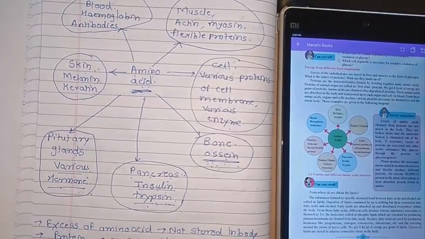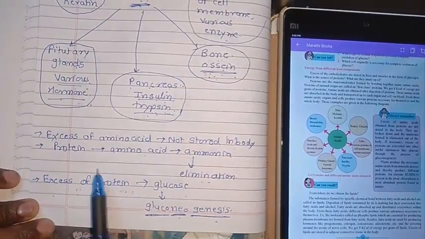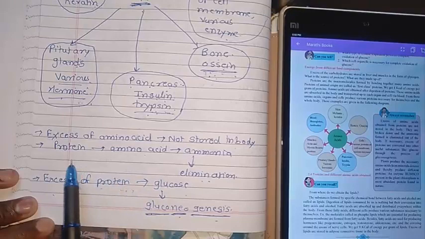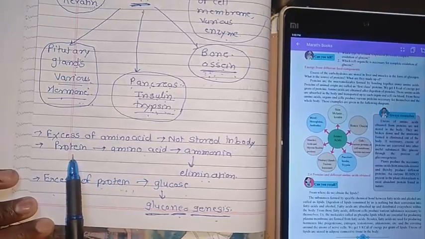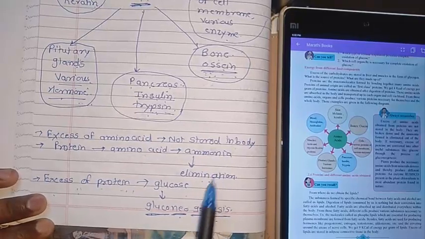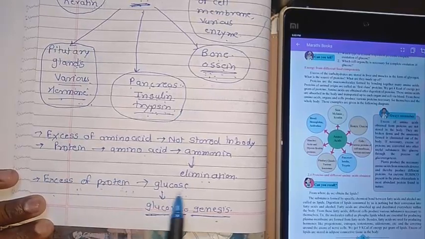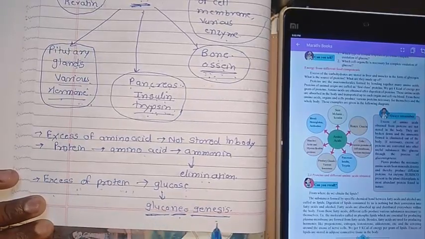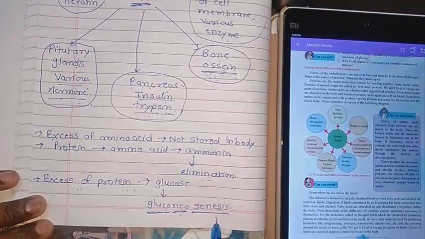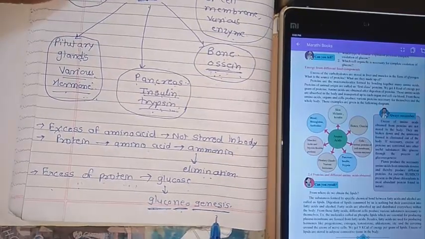Then excess of amino acid is not stored in the body. Excess of amino acid, excess of protein cannot be stored in the body. So what will happen? This amino acid will be converted to form ammonia, and that is eliminated from the body. Otherwise, the other pathway is what? Excess of protein is converted into glucose, and that process is known as gluconeogenesis.